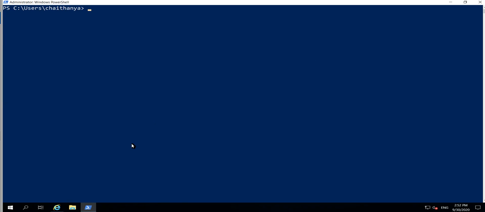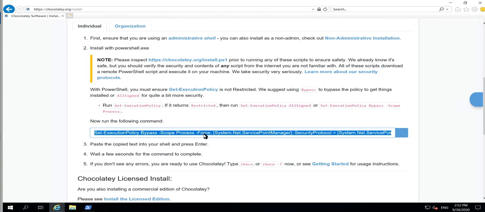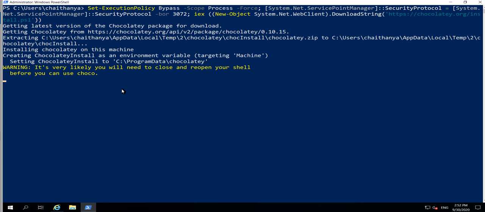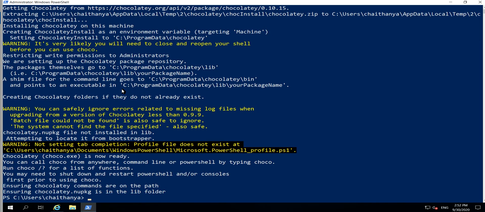Now let's install Chocolatey by running the command like this. Copy this command, paste it, and click on enter. It will install Chocolatey on your machine. While installing, if you see any errors, that means you missed some execution steps. If you see some errors, copy that error and paste it on Google. You will see some changes you have to make.